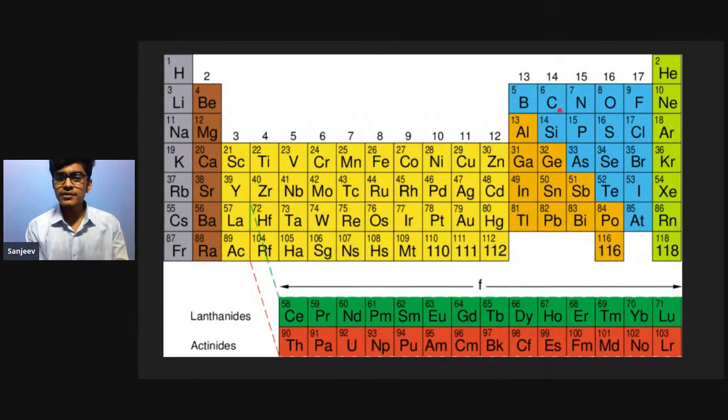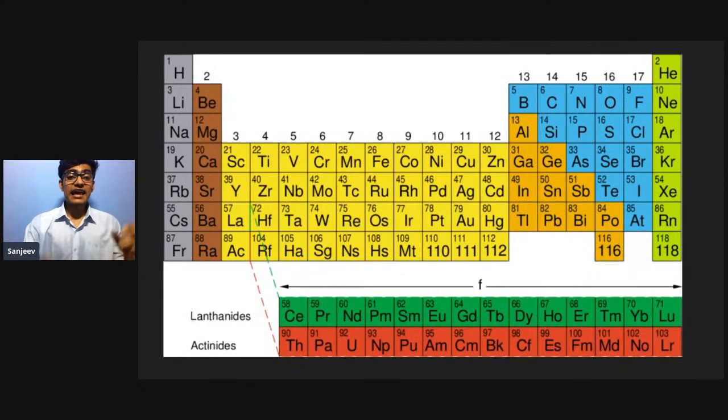This is carbon, this is oxygen, this is nitrogen, this is neon, chlorine, sodium. So all the possible elements are listed. Currently there are 118 known elements found. So this is the modern periodic table which you will learn.